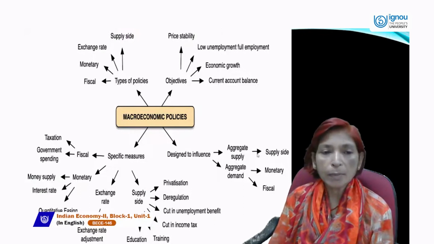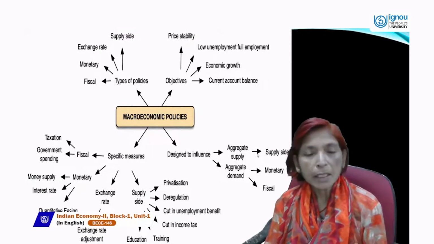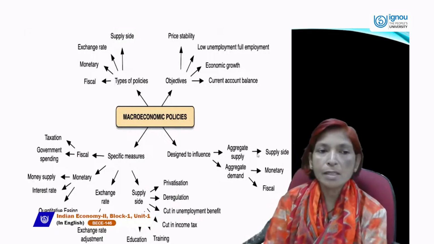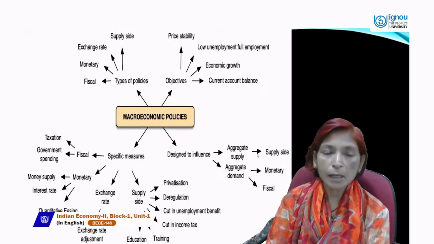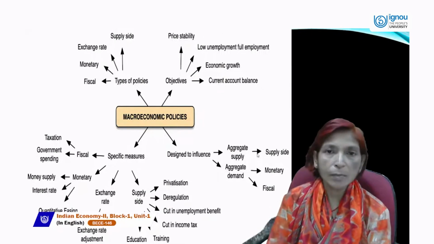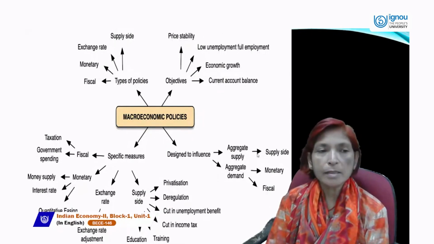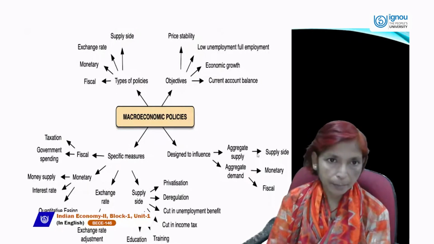So, macroeconomic policy can be classified into four parts. One is types of policy. Types of policies are fiscal policy. Next is monetary policy. Third is exchange rate policy. Fourth is supply side policy.